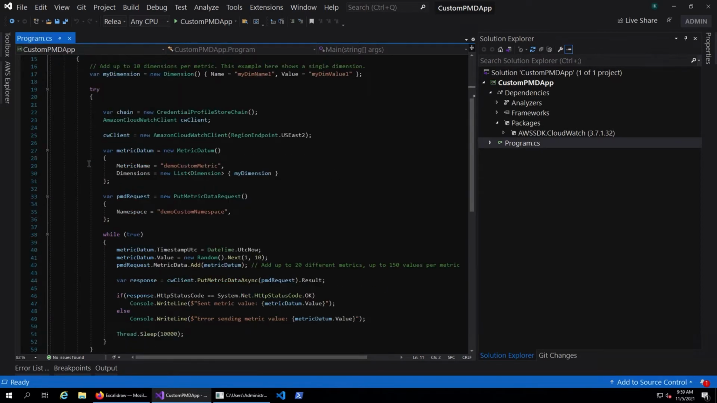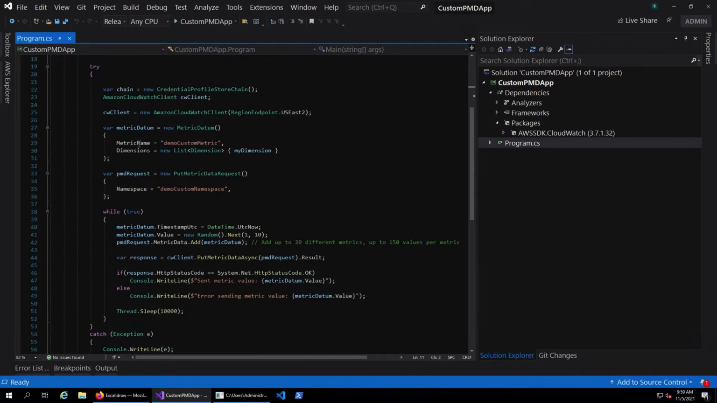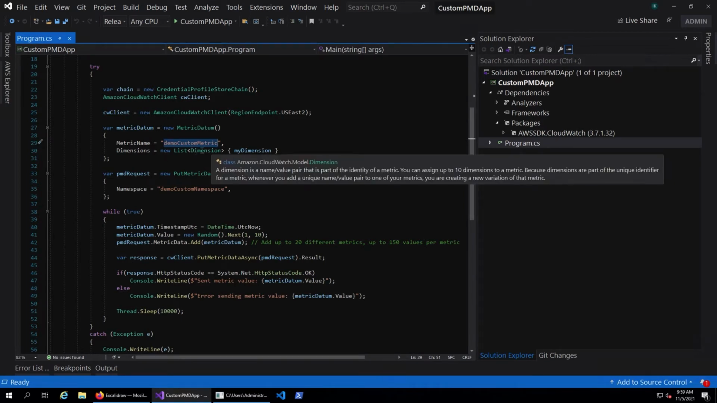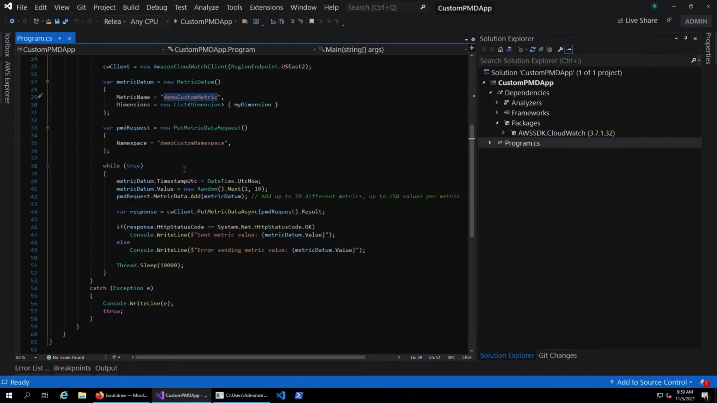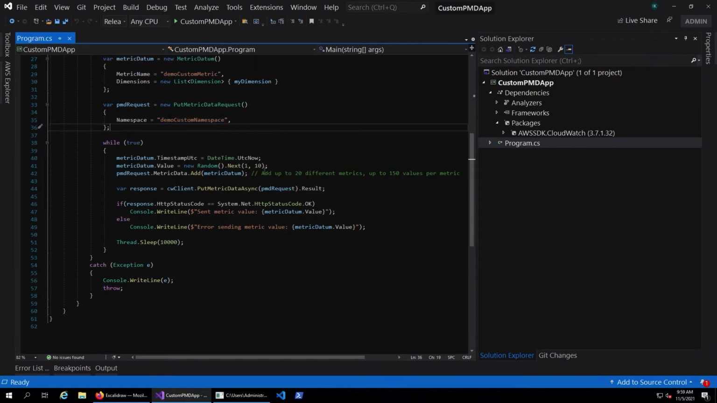And here I have the MetricDatum object, and here's the metric name. The metric name is DemoCustomMetric. That's the metric I'm sending. If you have more than one dimension, like I mentioned, you can have up to 10. You can add them as a list to the Dimensions property. And here is the PutMetricDataRequest object, where you specify the namespace to which you are sending the metrics.